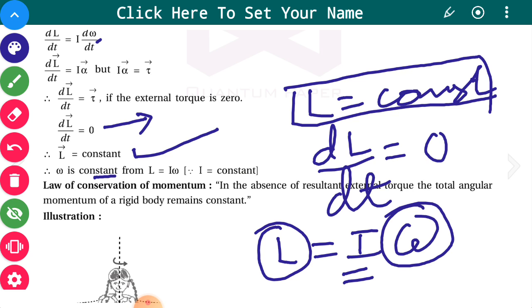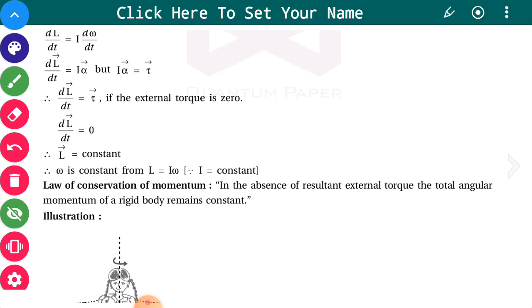So in the absence of resultant external torque, the total angular momentum of the rigid body remains constant. This is nothing but the law of conservation of angular momentum.